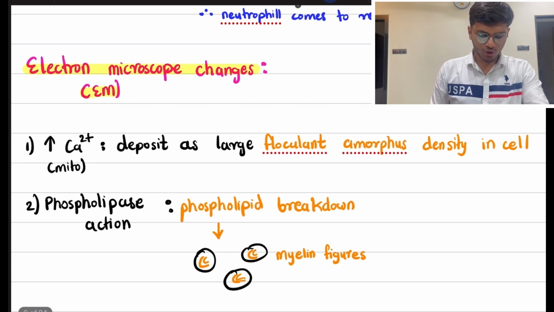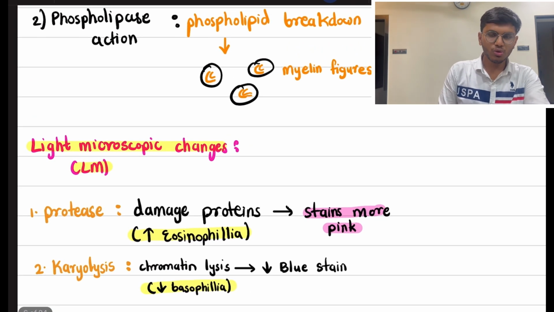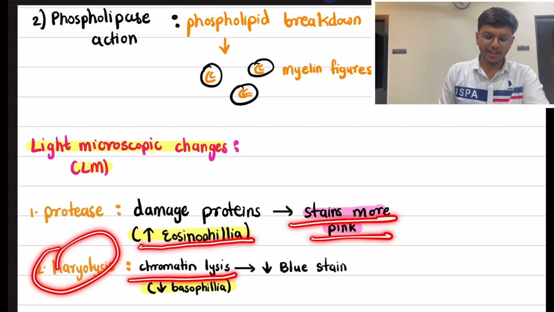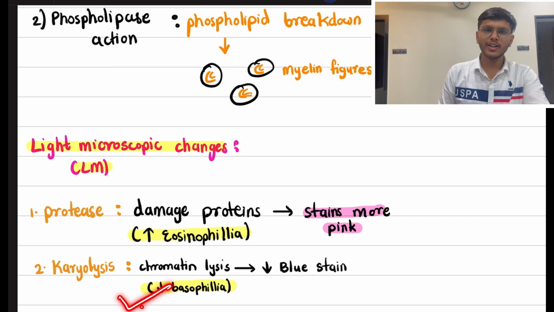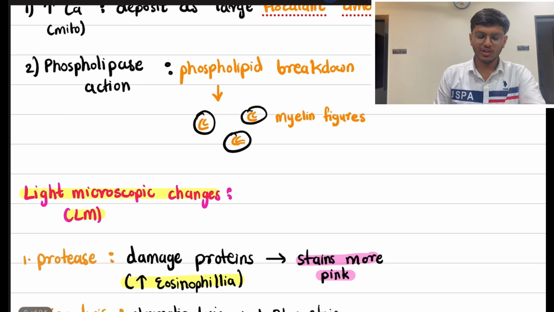Now the light microscopic change. Light microscopic change also occurs due to two things, mainly protease and karyolysis. Protease damages proteins. Therefore, there is an increase in eosinophilia and it stains more pink. And karyolysis is chromatin lysis, which decreases basophilia and therefore decreases the blue stain. These were the light microscopic changes.